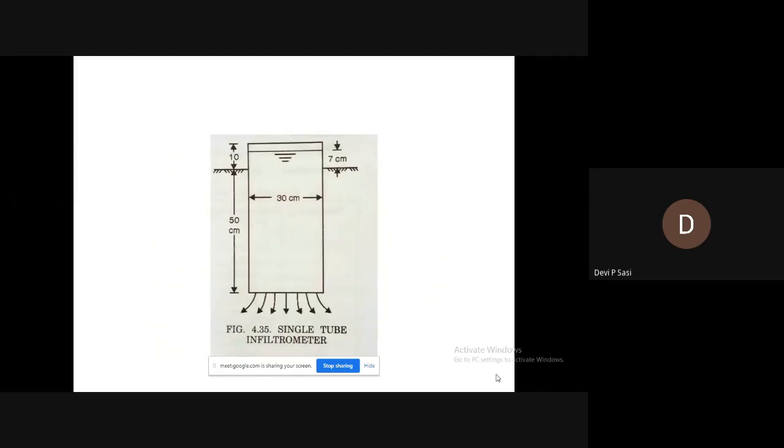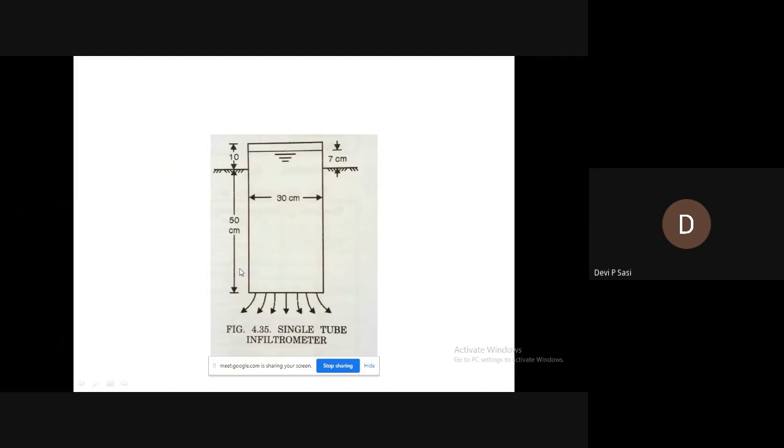A tube type infiltrometer consists of a single tube having a diameter of 30 centimeters and a depth equal to the penetration.